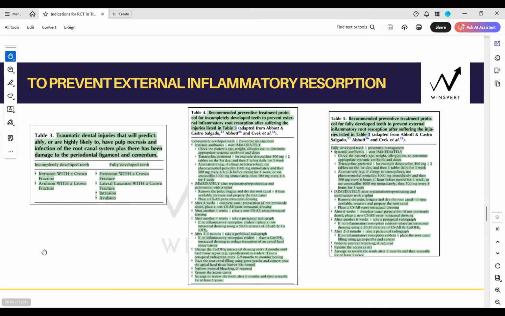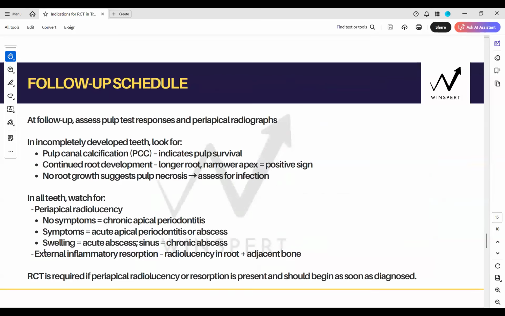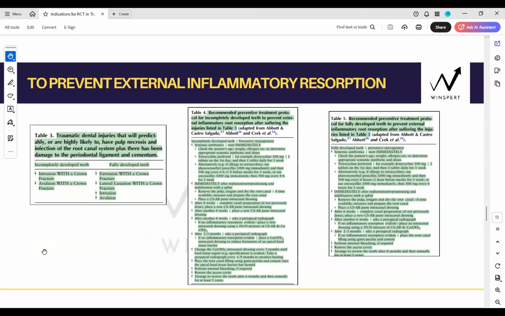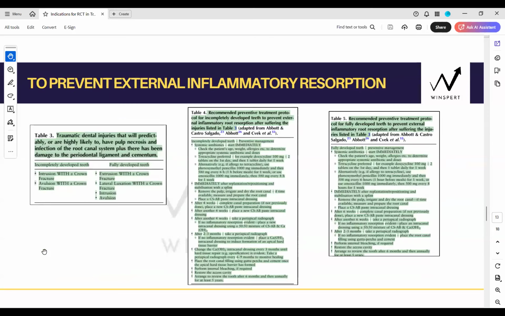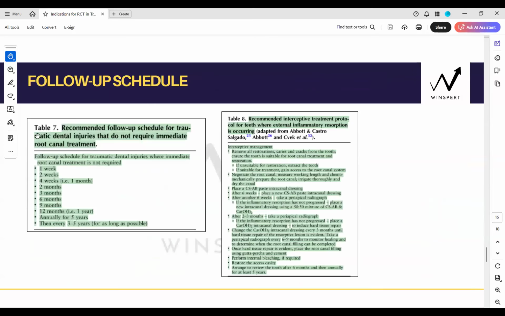No. Aurora, you will follow the individual follow-up times as given in IADT. Only here they have given a general table, Aurora, right? Here they have given a general one. When you don't remember any of the follow-ups, please know that these are the best times to follow up, right? It's a simplified version, Aurora. In IADT, the advanced follow-up times are given for specific injuries.